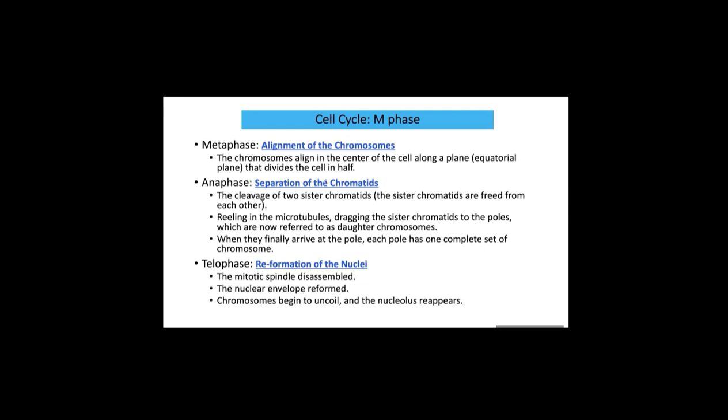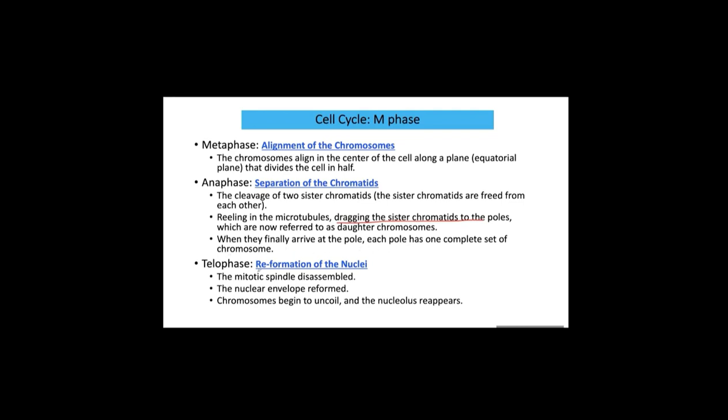And anaphase is the separation of the two sister chromatids. Spindle microtubules drag one sister chromatid to one pole, and drag the other sister chromatid to the other pole. When each sister chromatid finally arrives at its pole, each pole has one complete set of chromosomes.